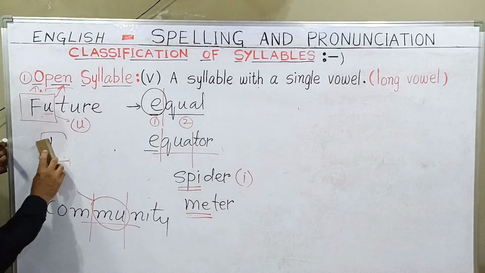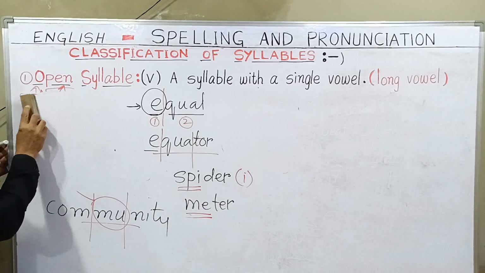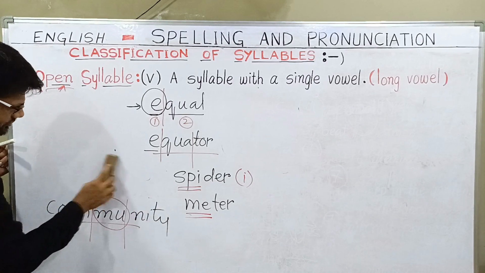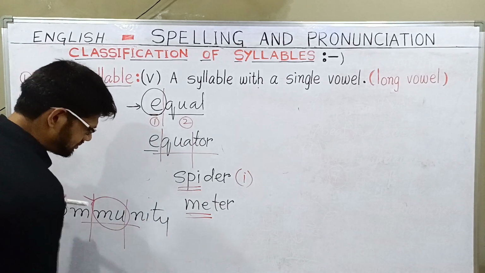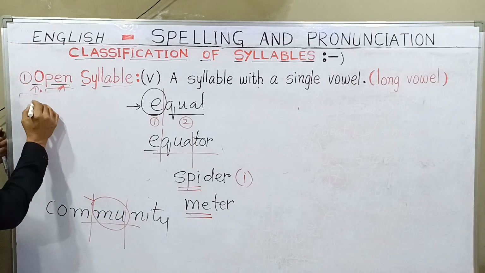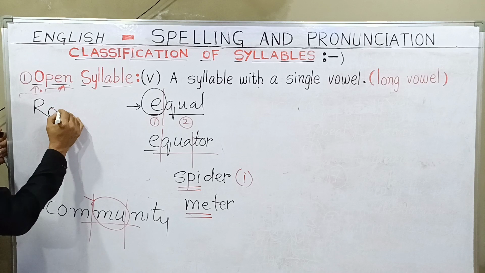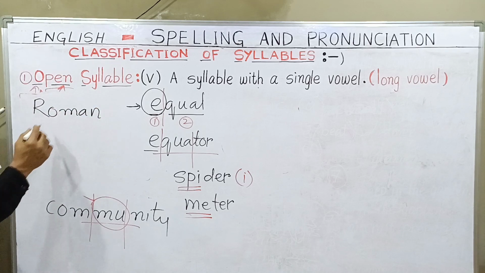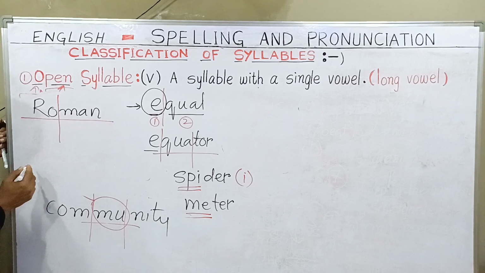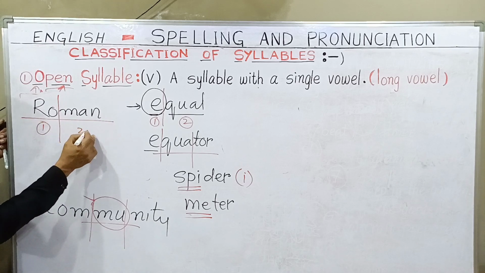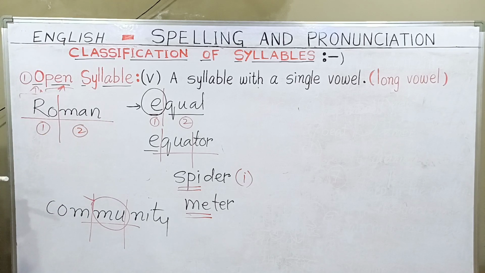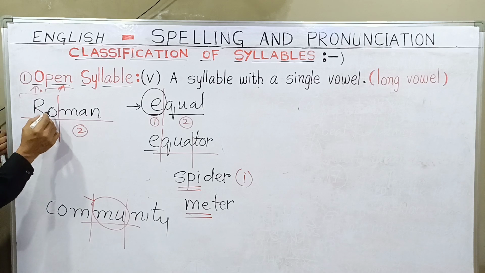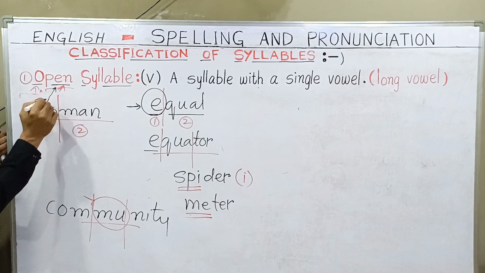I can give you many more examples. Let me wrap this one. For example, Roman. The word has one beat and two beat, meaning two syllables, but the first syllable is an open syllable because of the long sound.